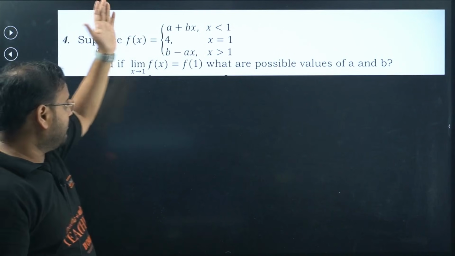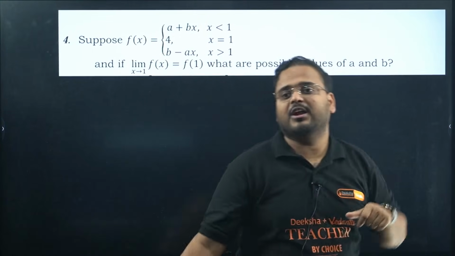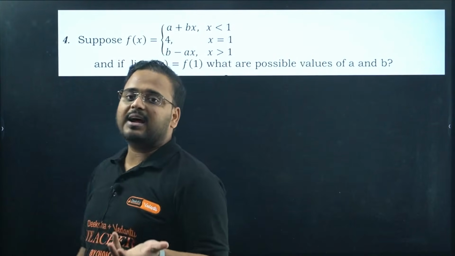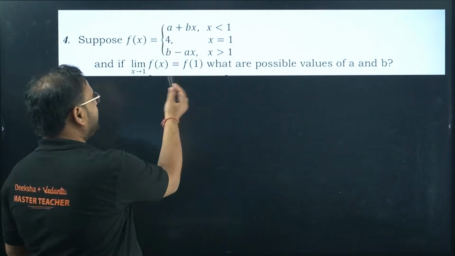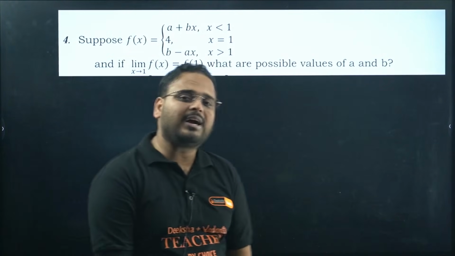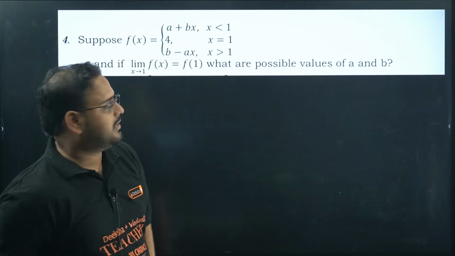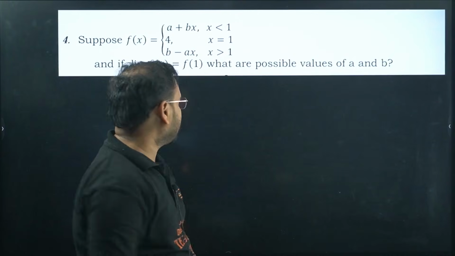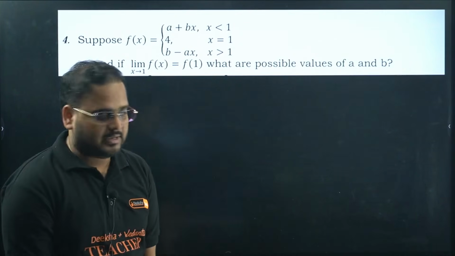Next, we have the missing variables over here, a and b. We have to find the values of a and b when they're saying that the limit is equal to f of 1. If you have learned a little bit of PU2, you'll know that it talks about continuity actually. It talks about continuity over here. Okay? Can we continue? Yes.